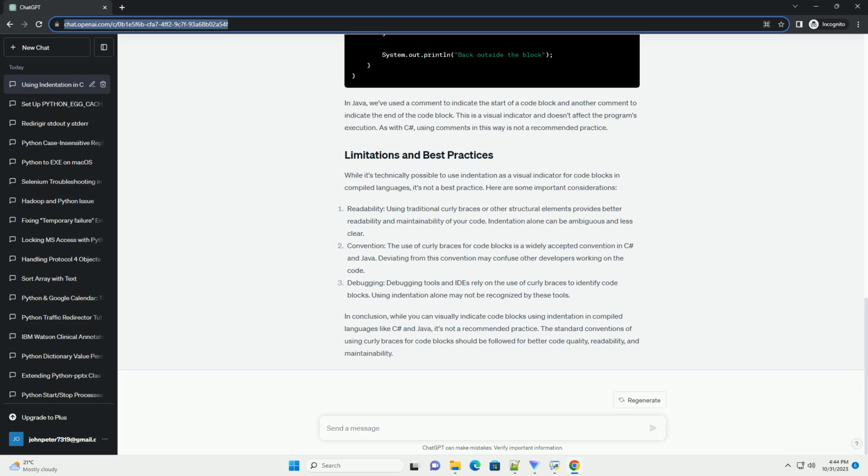In conclusion, while you can visually indicate code blocks using indentation in compiled languages like C# and Java, it's not a recommended practice. The standard conventions of using curly braces for code blocks should be followed for better code quality, readability, and maintainability.